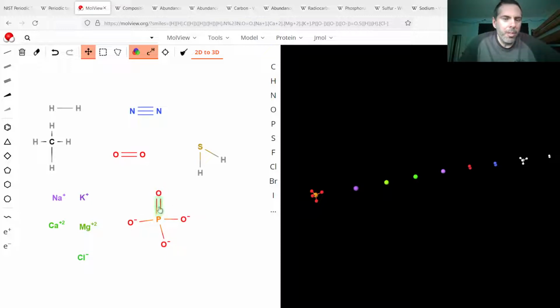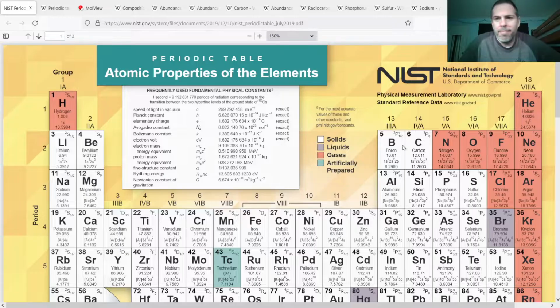So it's this kind of configuration that phosphorus can exist in a stable form. Oxygen is going to make 2 bonds. Sulfur, 2 bonds. Chlorine is going to be a negative ion. Sodium and potassium will be positive ions. And hydrogen can sometimes be positive.